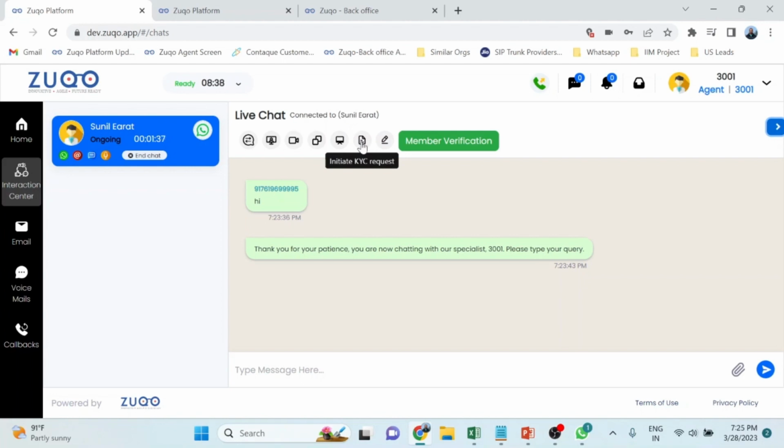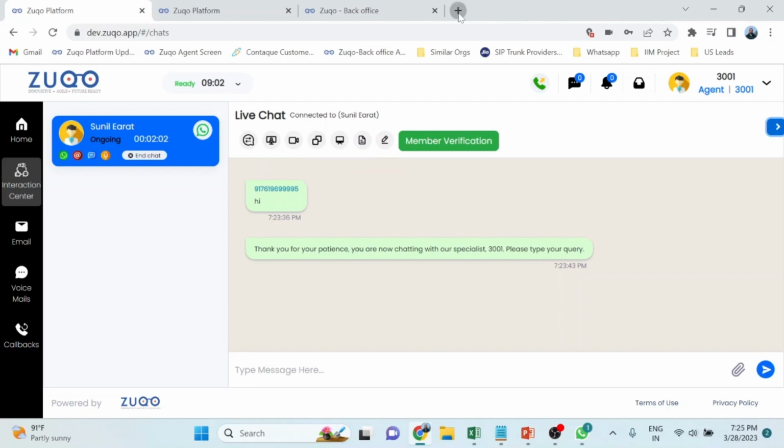Let's say a customer wants to onboard. You can have video interactions or any other interactions and collaborate, helping the customer fill up application forms. You can also initiate a KYC to ensure that all verifications are done online, and the complete onboarding process can be done in a few minutes.